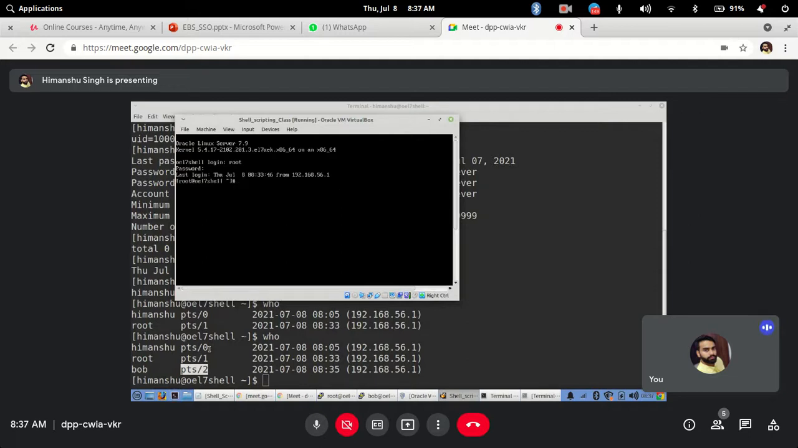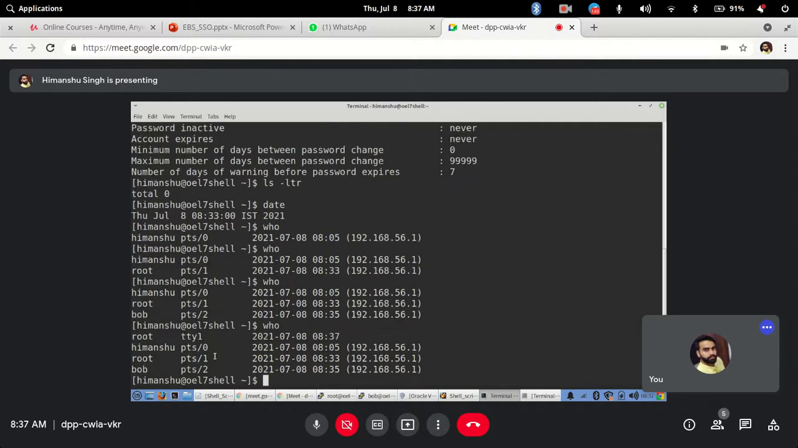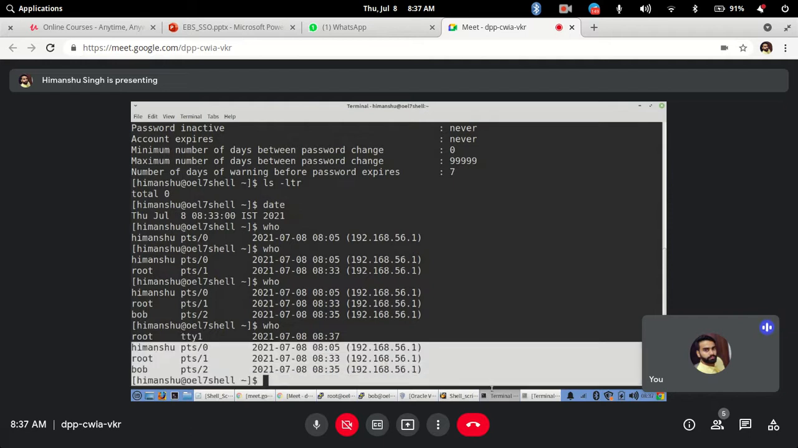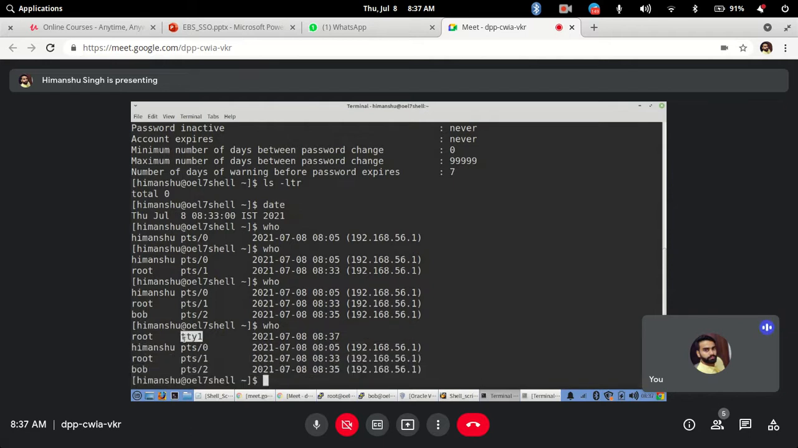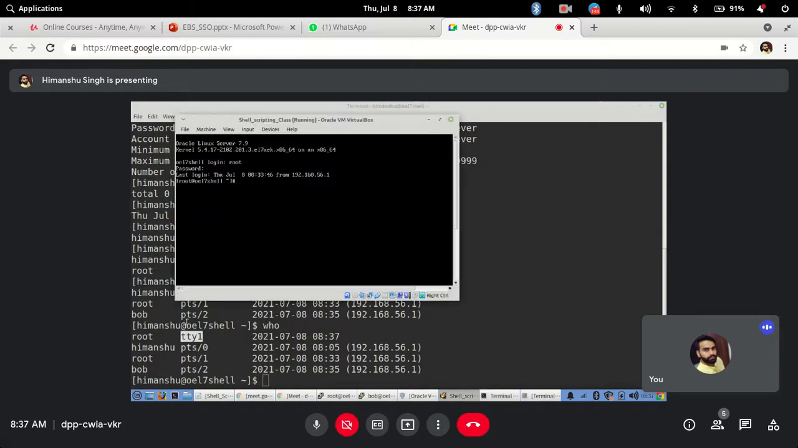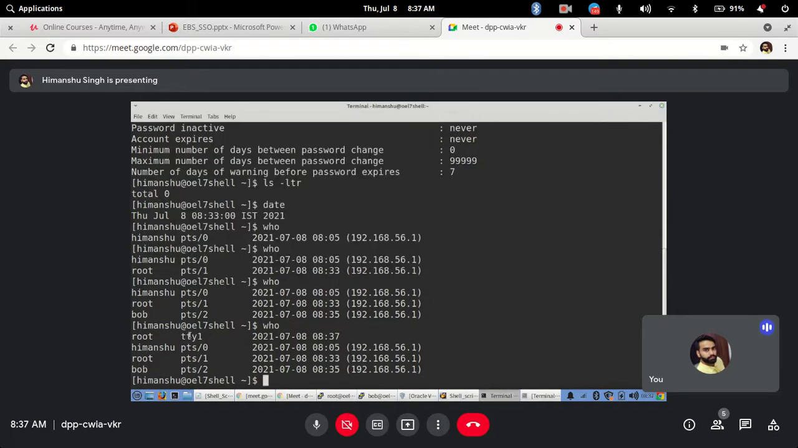Now if I go ahead and see, this will change. This is a TTY session because you are directly connected to the server. So this is a different type of connection that is made. These are terminal sessions that are coming outside to the shell, but these are internal to your server only. I am directly connected to my server here, right? So that's why it is showing me a TTY1 session. Clear?